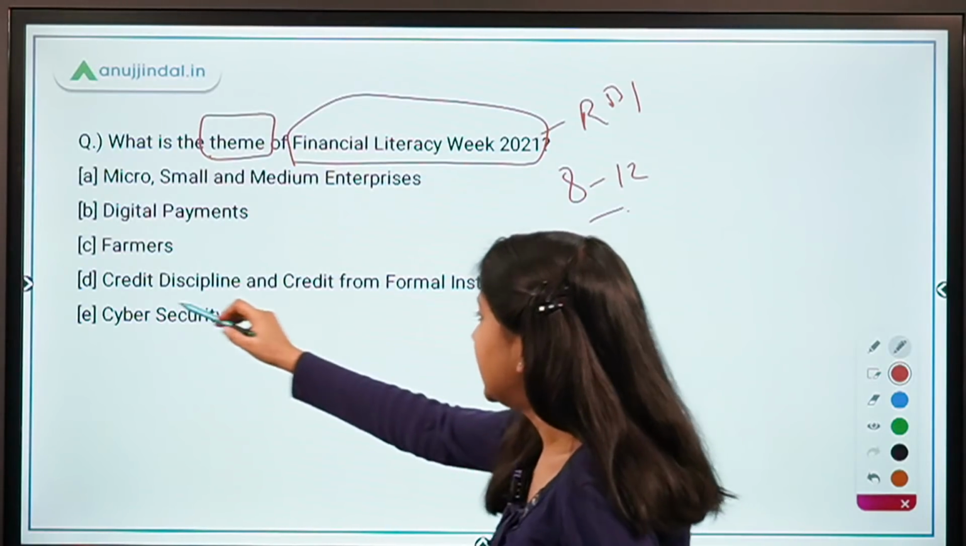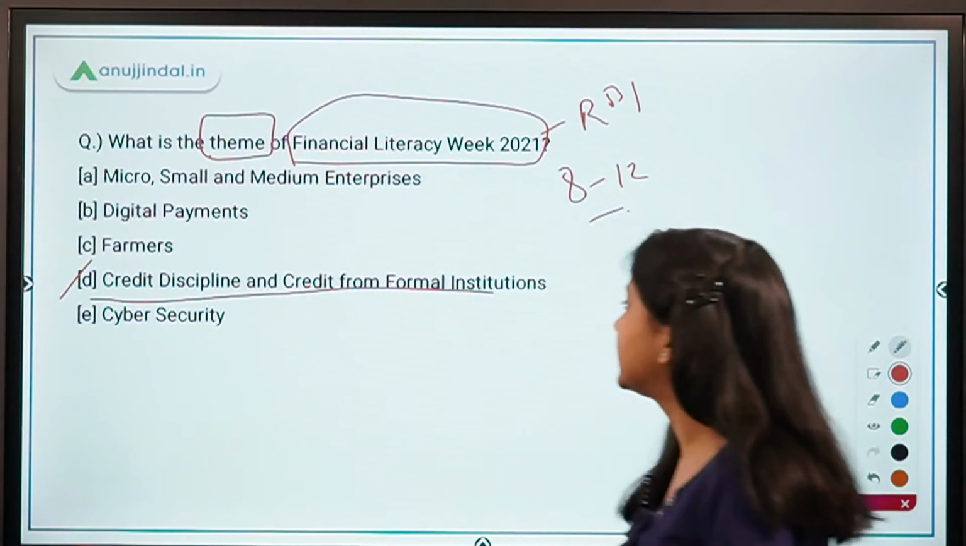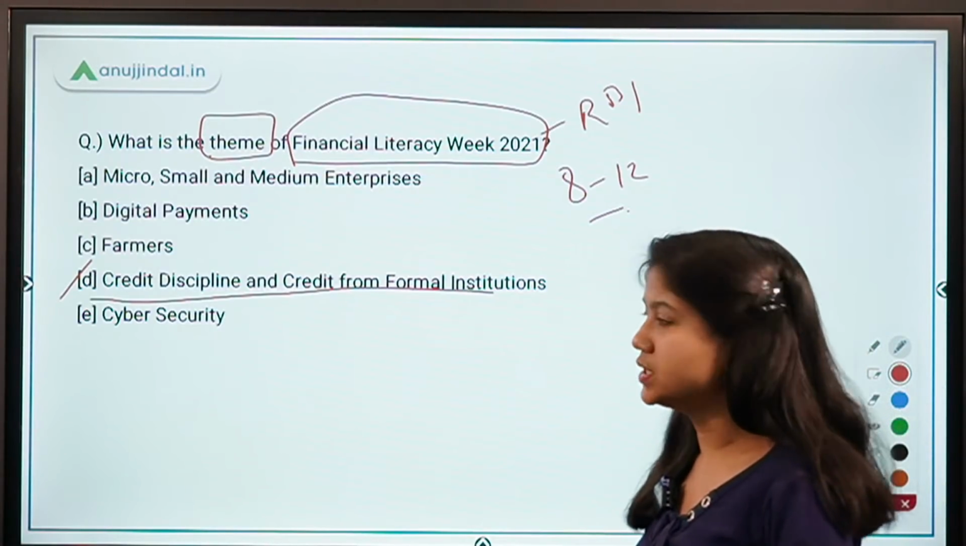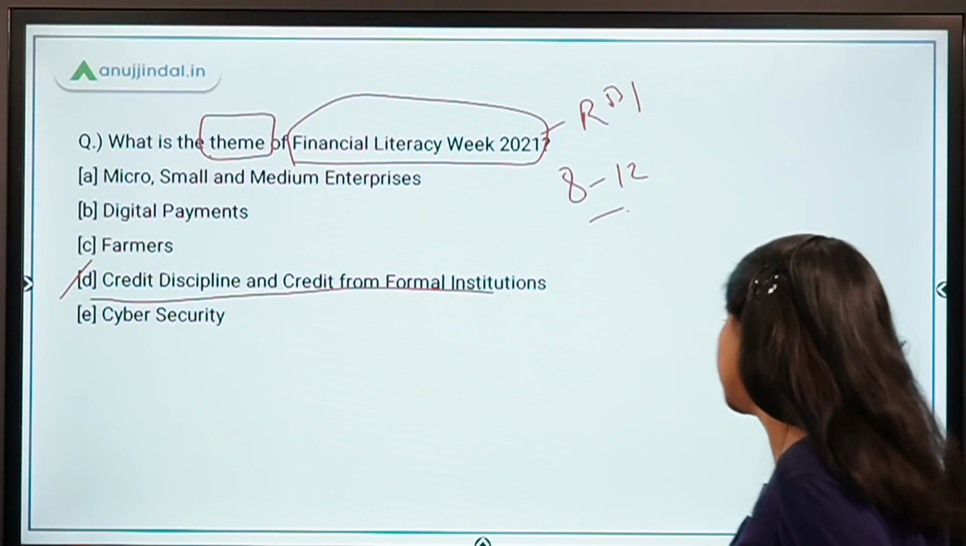Okay, absolutely right, guys. It's option D, credit discipline and credit from formal institutions. So this is the theme of this year's Financial Literacy Week.